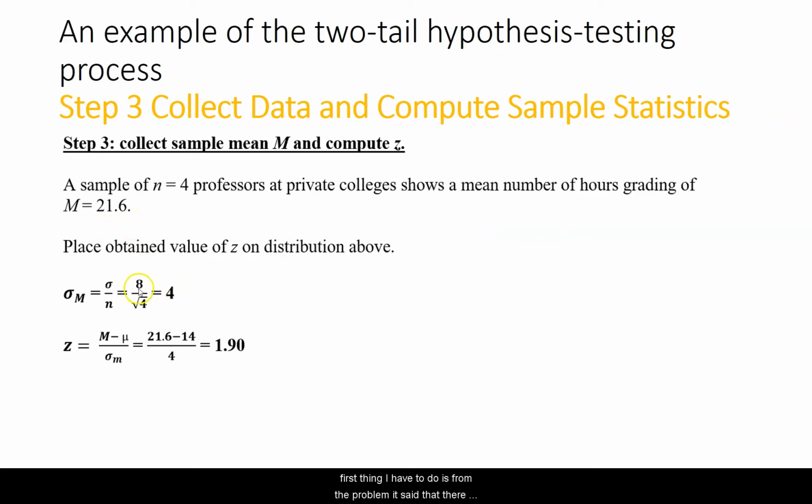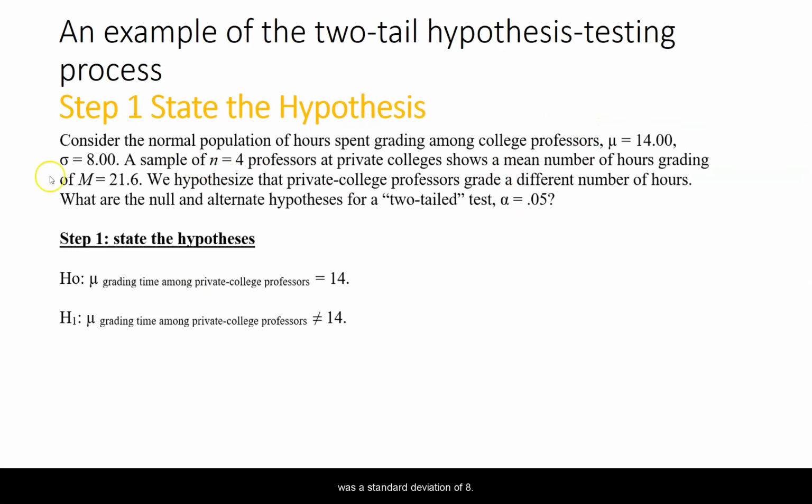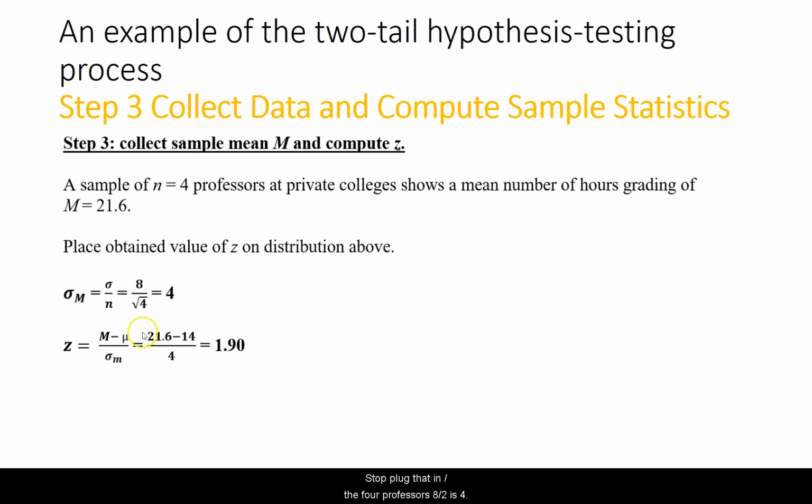The problem said there was a standard deviation of 8, so I'll plug that in, divided by the square root of 4 professors. 8 over 2 is 4. And then plug that into the z formula. So 21.6 hours among those private college professors minus 14, the default, and then divide by 4, and that gives me 1.90.